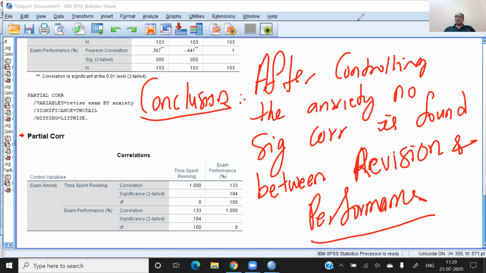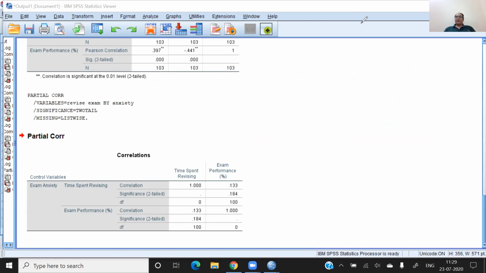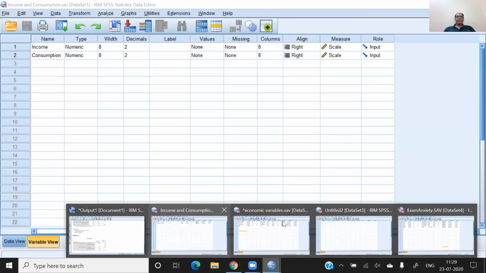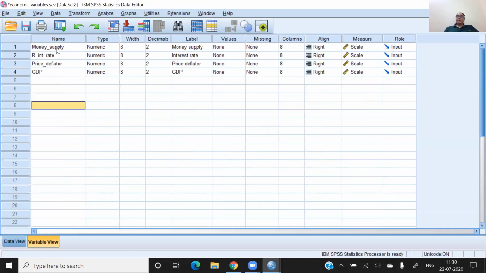So I hope you have this clarity, and I'm moving to one more example because I have this file already ready with me. In this case, we have the money supply, interest rate, price deflator, and GDP. Let's assume that we want to find out the relationship between interest rate, money supply, GDP, and the price deflator.